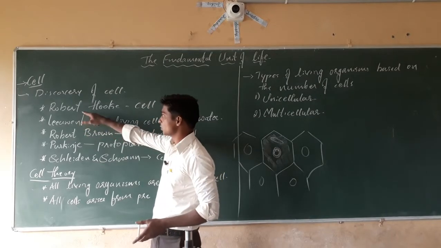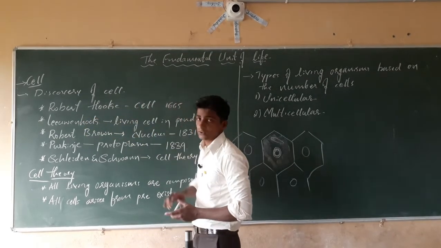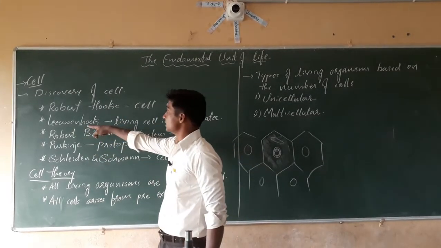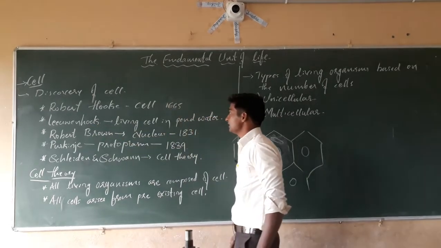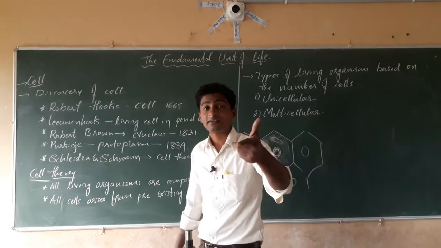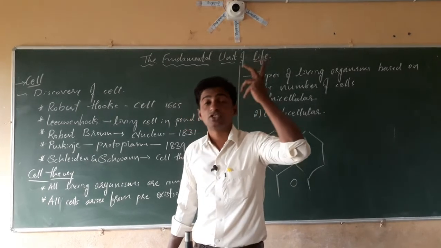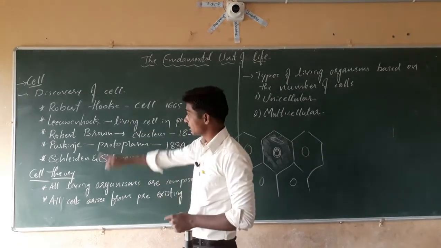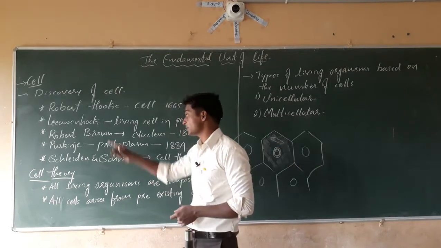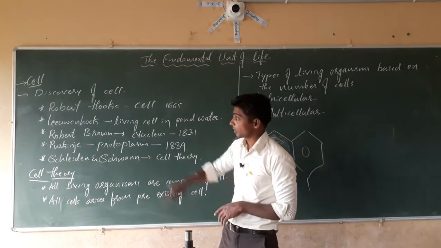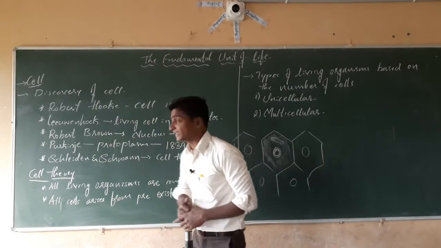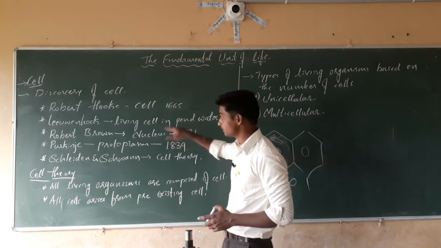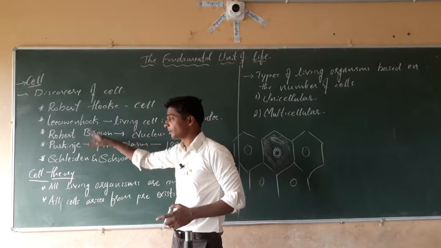Robert Hooke discovered the cell in 1665. After this, one more scientist came, that is Leeuwenhoek. He discovered living cells in pond water, for example amoeba, paramecium, euglena, separate cells he observed under the microscope. Then one more scientist came, Robert Brown. Robert Hooke discovers the cell. Robert Brown discovers the nucleus in 1831.